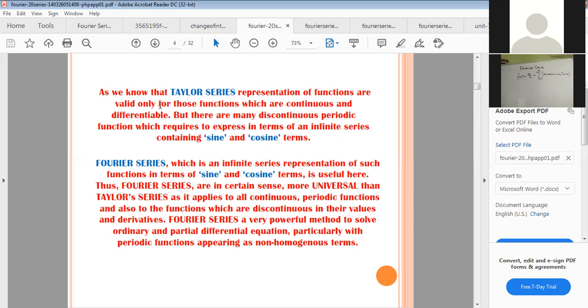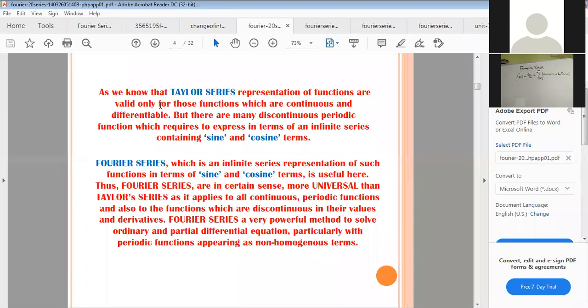You studied this in intermediate. The Taylor series representation is valid only for those functions which are continuous and differentiable. But there are many discontinuous periodic functions which need to be expressed in terms of an infinite series.